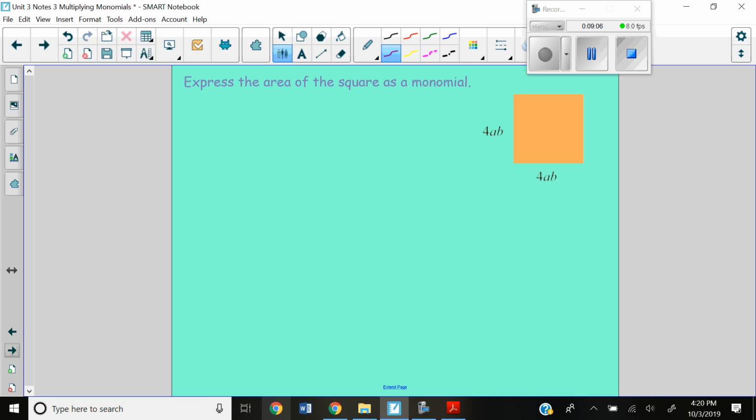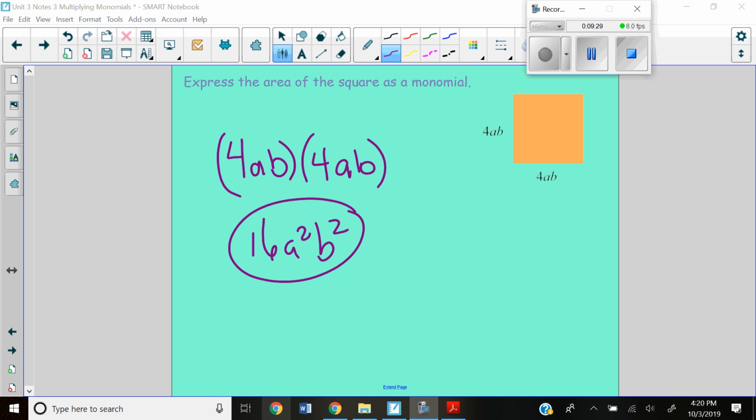All right, we're cooking along here. This next one says to express the area of the square as a monomial. Area of a square, base times height. So 4ab times 4ab. All right, I'm going to have you pause the video here, and then when you come back, you'll find the answer. Four times 4, we get 16, a squared, b squared.